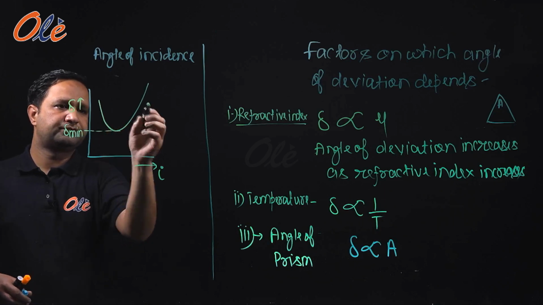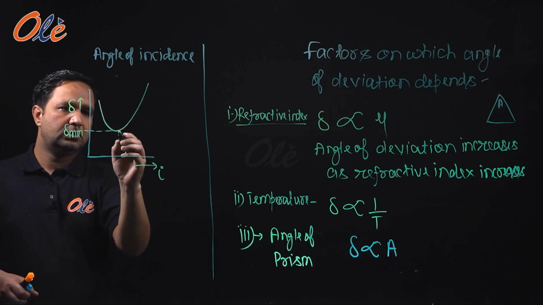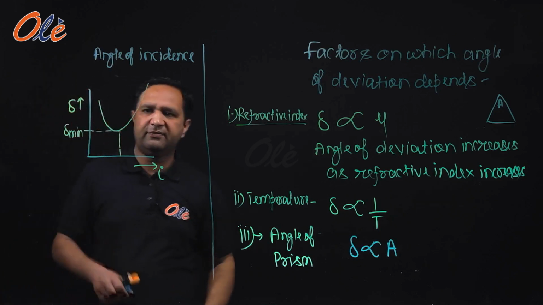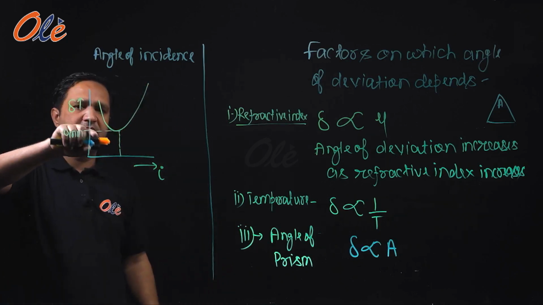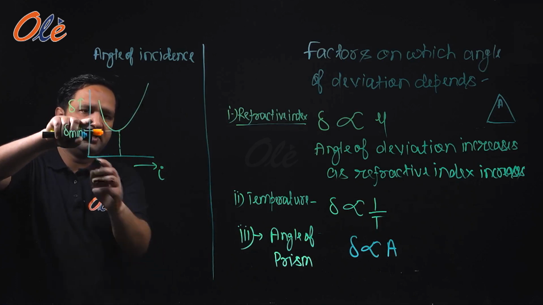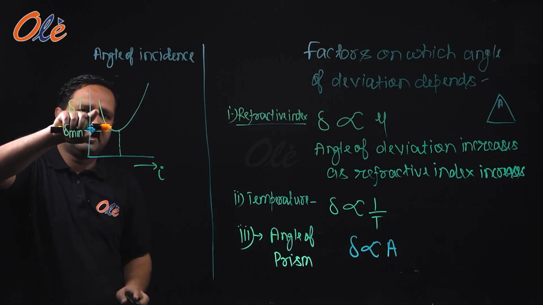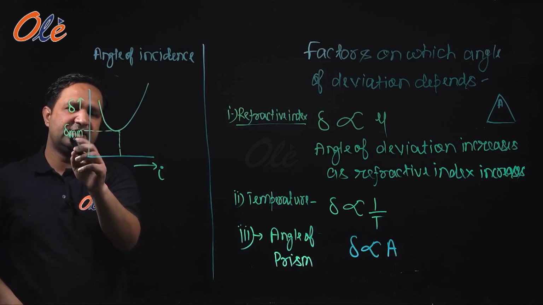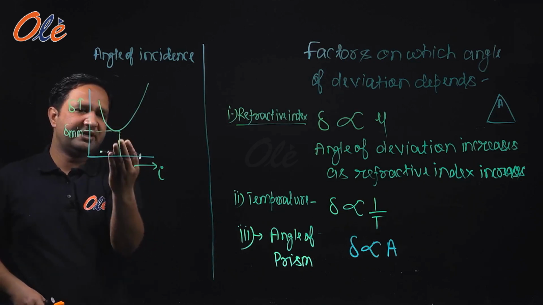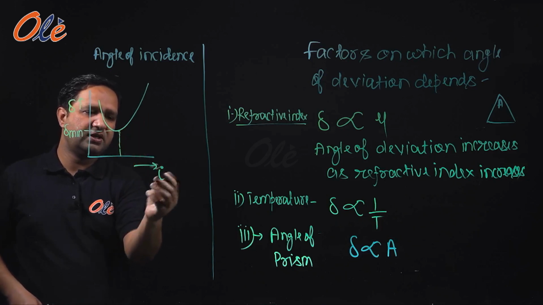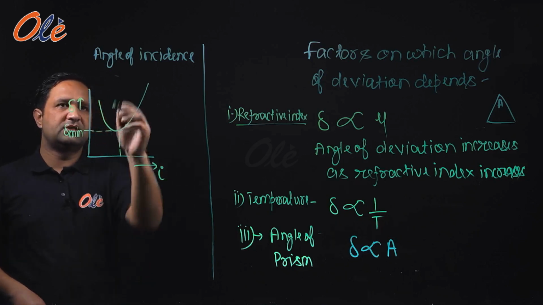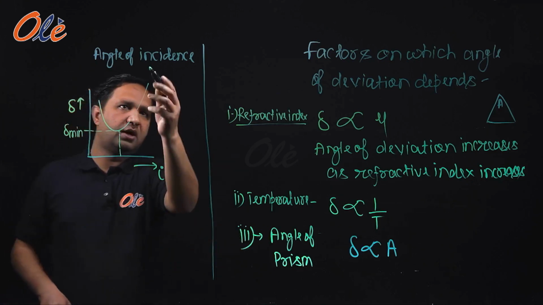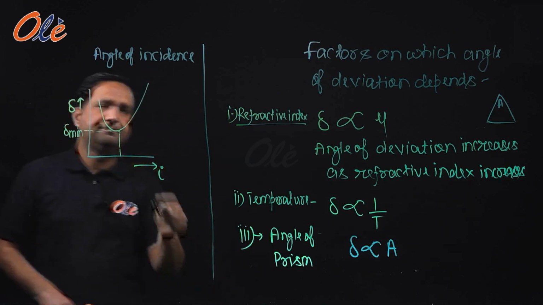In this it is very visible that when initially we increase I, del decreases, and after a certain limit, when del reaches the minimum value, it starts increasing as we increase I. So this is the relation of angle of deviation with I, the angle of incidence.